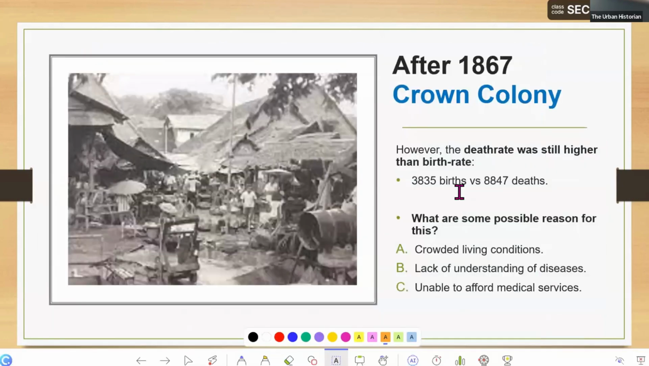However, the death rate was still quite high. Many people still continued to die. Fill in the blanks here quickly. Possible reasons for this are crowded living conditions and a lack of understanding of diseases. Just fill in the blanks quickly.